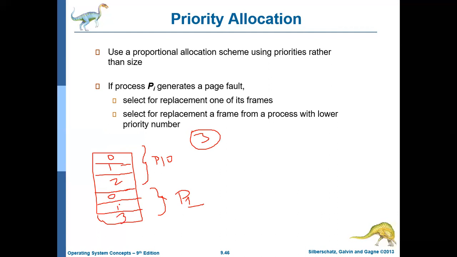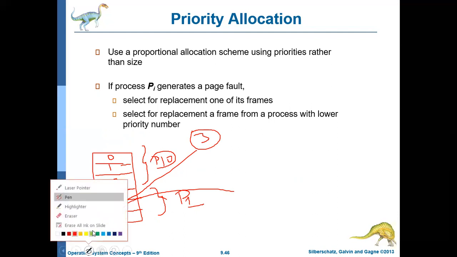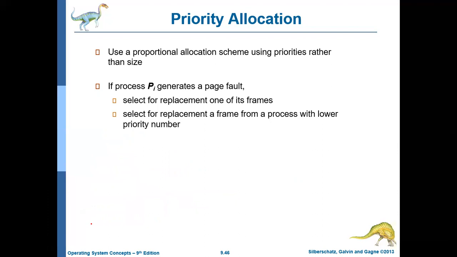It may select page 1 from P1 and replace it with its page 3, because P10 is of higher priority and P1 is of lower priority. There may be many processes, so this process will pick a process of lower priority and use that process's frames for page replacement. That is called priority allocation or priority replacement.